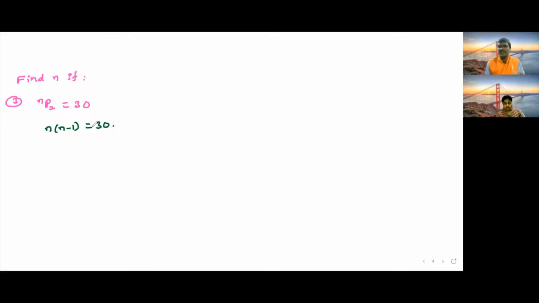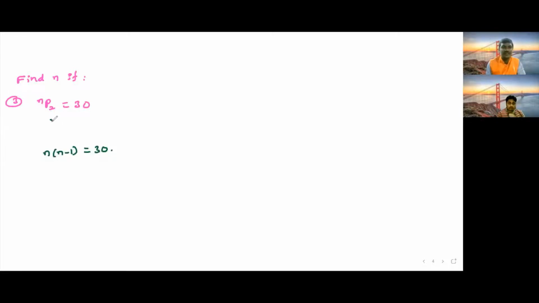Or otherwise, another way: n factorial by (n minus 2) factorial is equal to 30. In the numerator we write n into (n minus 1) into (n minus 2) factorial, and the denominator is (n minus 2) factorial, which we can cancel. You can continue with the short form if you understand, or take one step extra.